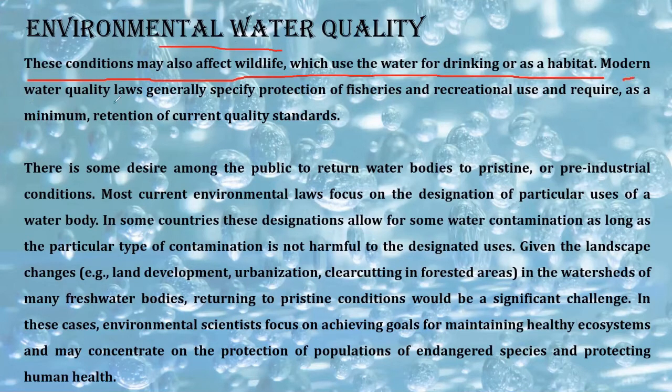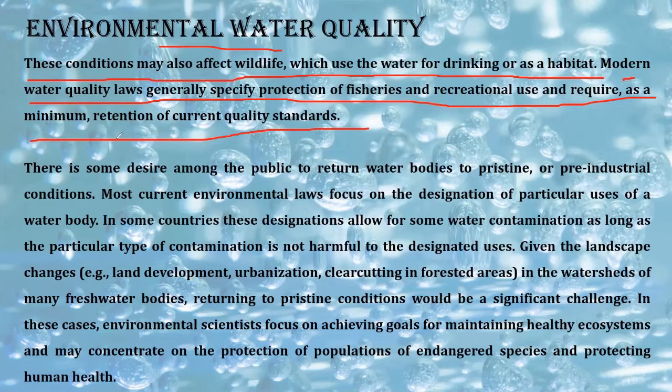Now, modern water quality laws specify protection of fisheries and recreational use as a minimum, and retention of water quality standards, right? Whatever water quality laws have been prescribed, they take care of the fisheries, that whether the water in which the fishes are living is good or bad, they will verify, right? And it also depends on the current quality standards.